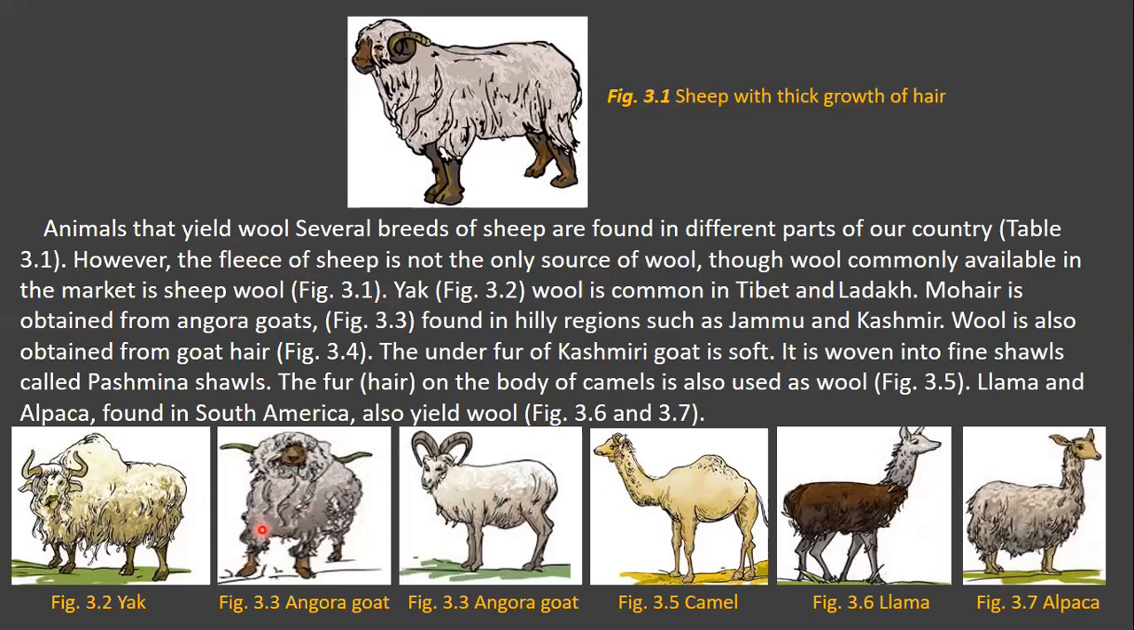Mohair is obtained from a goat. Mohair is obtained from the Angora goat that is found in hilly regions such as Jammu and Kashmir. These Angora goats are found in hilly regions such as Jammu and Kashmir, and wool is also obtained from the goat hair.